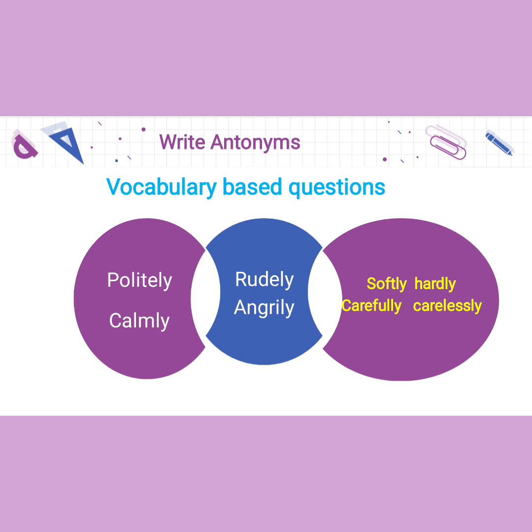Next vocabulary based question is an antonym. You can choose a figure of your own choice, any shape of your own choice, like I've used a circle and I've highlighted in different colors. Politely, the antonym of politely is rudely. Calmly, its antonym is angrily. What are antonyms? They are opposite words and again they are vocabulary based questions. Softly, hardly, carefully, carelessly. The second condition over here again is these words should be there in your text or the passage that is provided to you when you are doing it from the examination point of view. It cannot be out of the text.